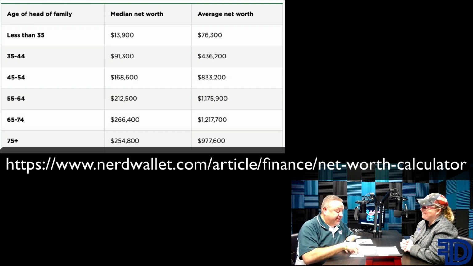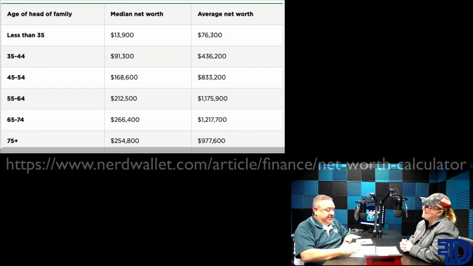Yeah, just shift these numbers, the median and average, shift it up so that the 35 to 44 is already at the 1.2 million. So just try to shift those numbers up. Yeah, changes the game. Yep, sure does.